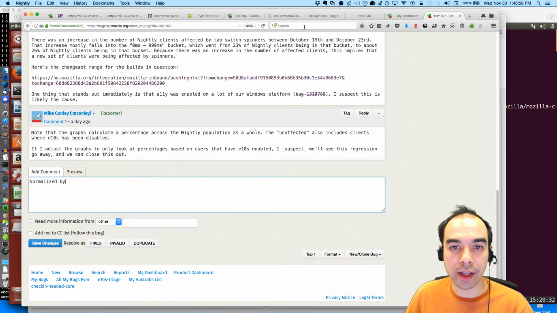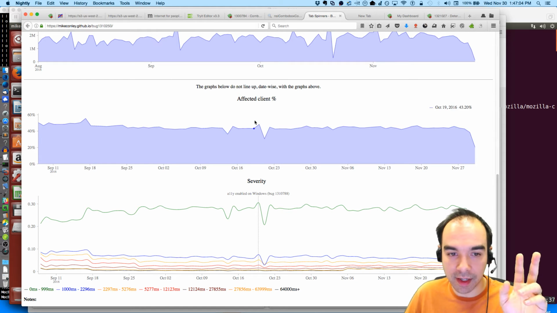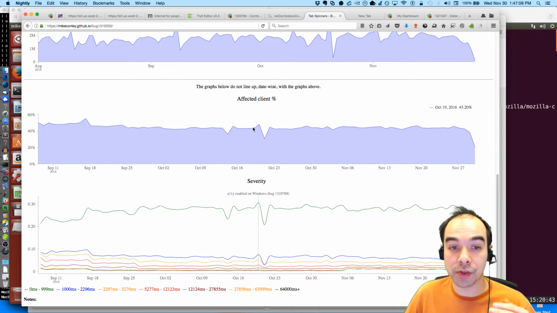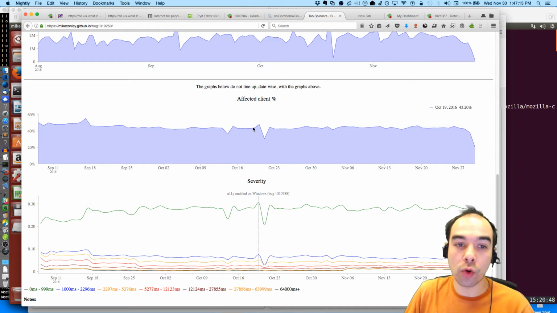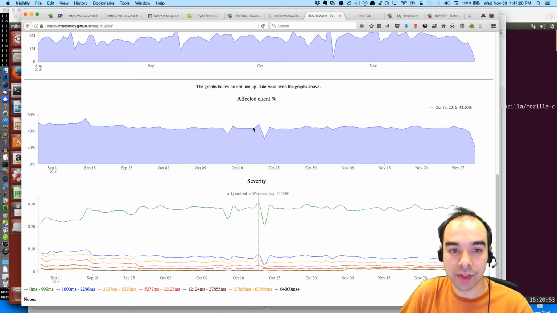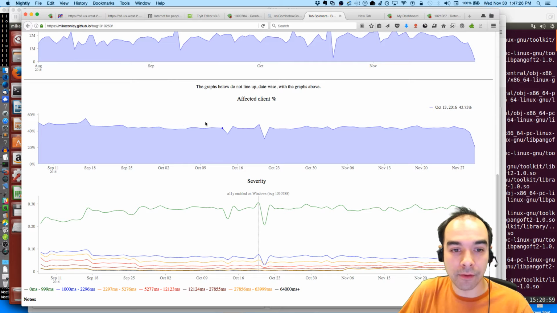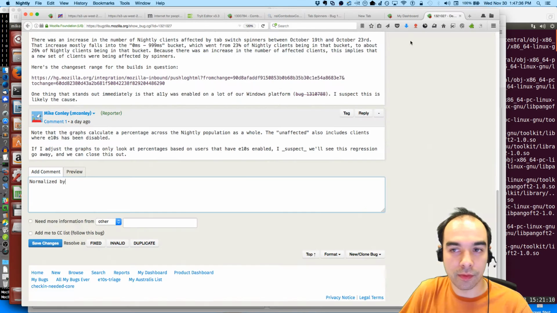Normalized by, so originally I was seeing this spike right here. A bunch of users all of a sudden were apparently seeing the spinner. But what actually happened is we enabled accessibility support for eTNS, which means a bunch of users got added, which meant that the total number of users increased. And so the total proportion of affected users actually went up because you have a greater likelihood of having users see the eTNS tab switch spinner the more eTNS is enabled for more users. So I've normalized it by the number of eTNS users there are, and that has smoothed out the graph, and that means that this is fine.